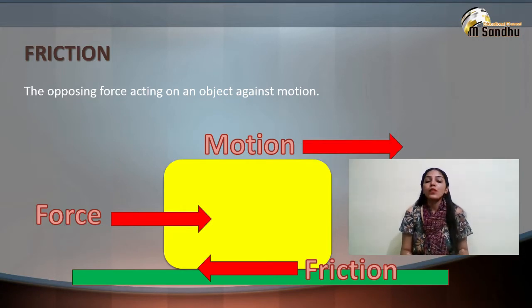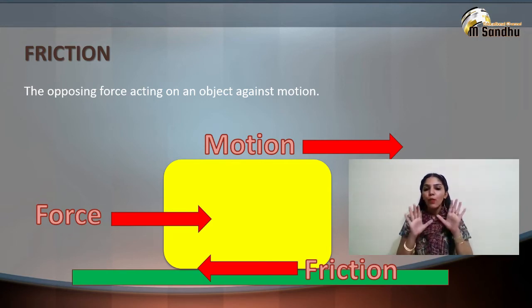Now, what is friction? It is a force between two surfaces that are sliding or trying to slide across each other. Friction always opposes the motion of an object. The amount of friction depends on the material of the surfaces, what they are made up of. In simple words, friction always opposes the motion of an object, or the opposing force applying on an object is known as friction.